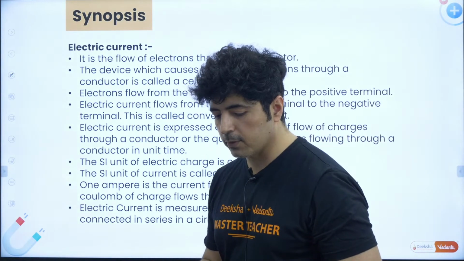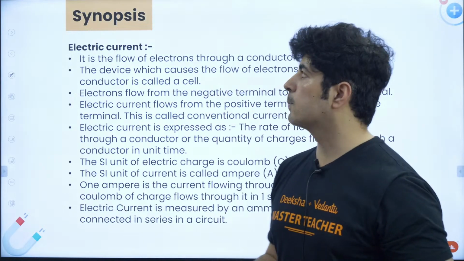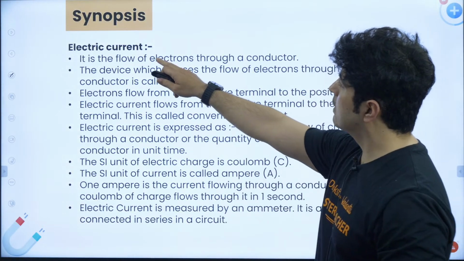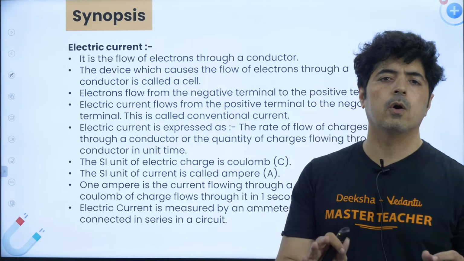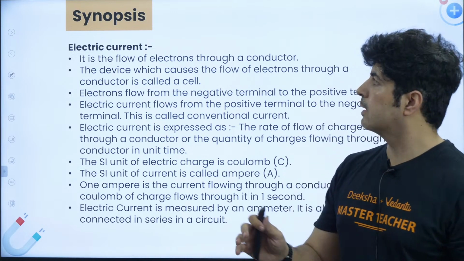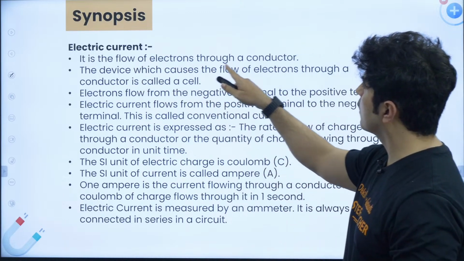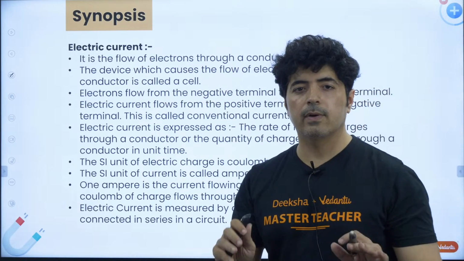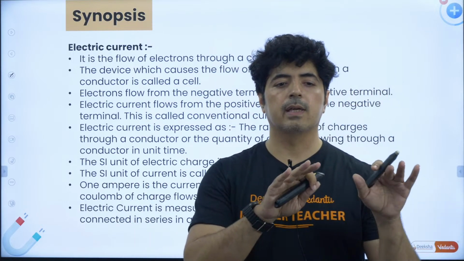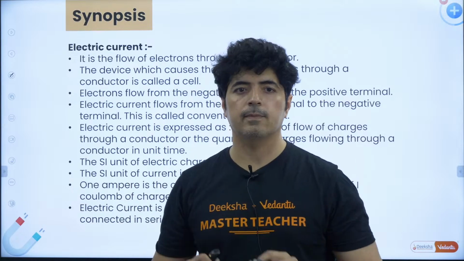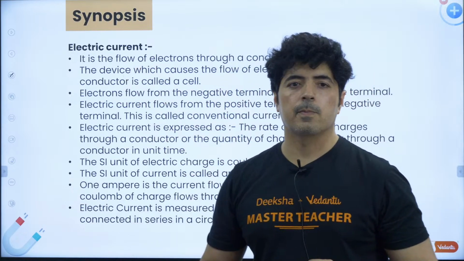A little bit about the synopsis. This is about electric current. Now what exactly is electric current? How will you answer in the exam? It is a flow of electrons through a conductor. Whenever there is a flow of electrons in a conductor, electric current is produced.